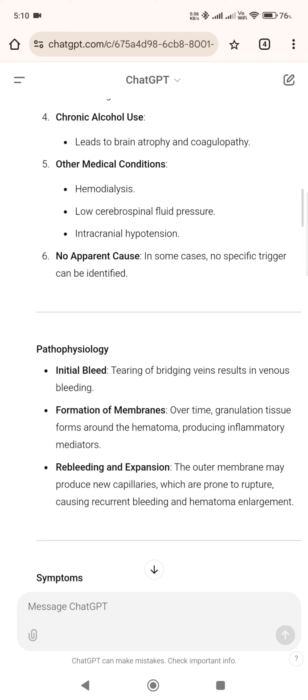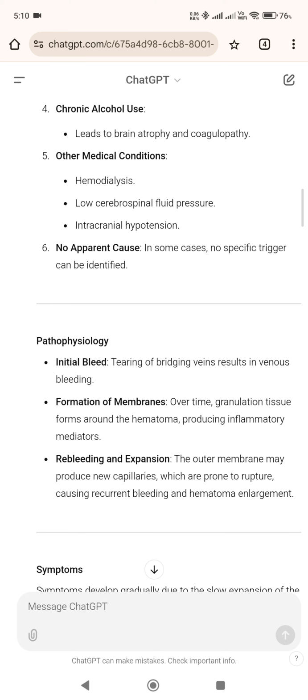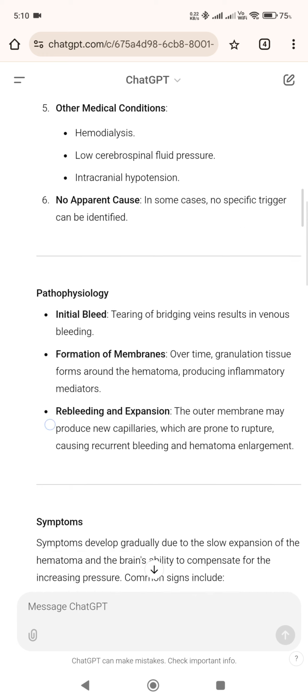4. Chronic alcohol use leads to brain atrophy and coagulopathy. 5. Other medical conditions: hemodialysis, low cerebrospinal fluid pressure, intracranial hypotension. 6. No apparent cause. In some cases, no specific trigger can be identified.